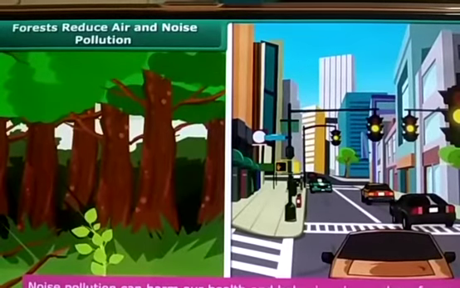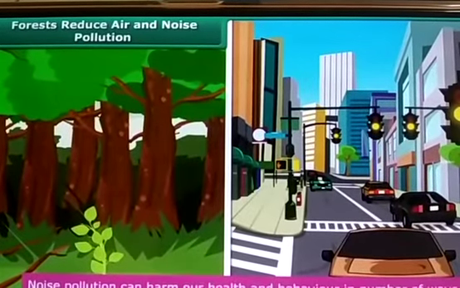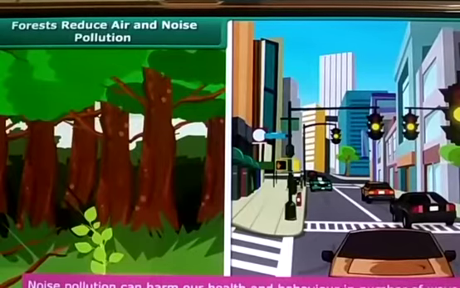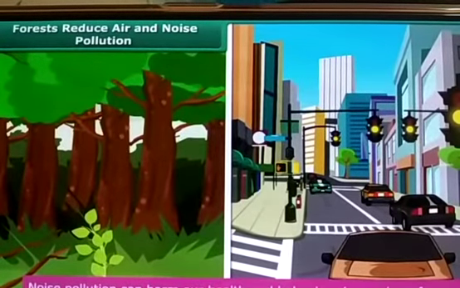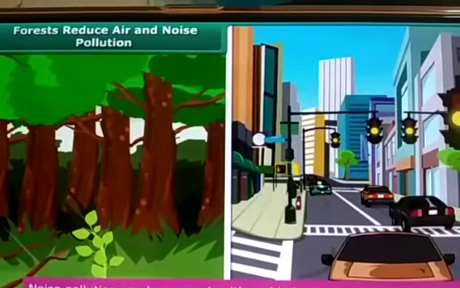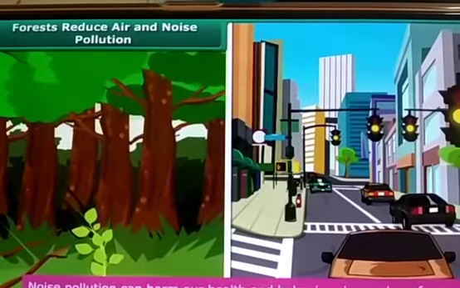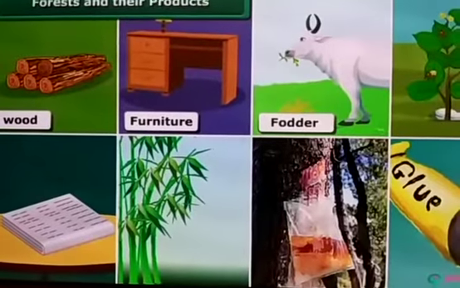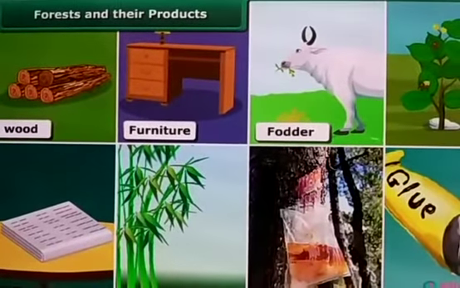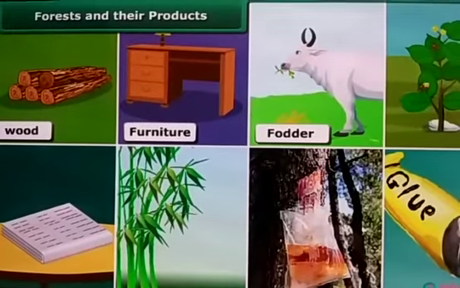The timber. Timber is nothing but wood. Whatever we are using, the benches, the desk, the sofa, all are made of timber, right? From where do we get that? That is from the forest. And many other useful products we are getting from the forest. You can see in the picture there are different things which we are getting from the forest, right?